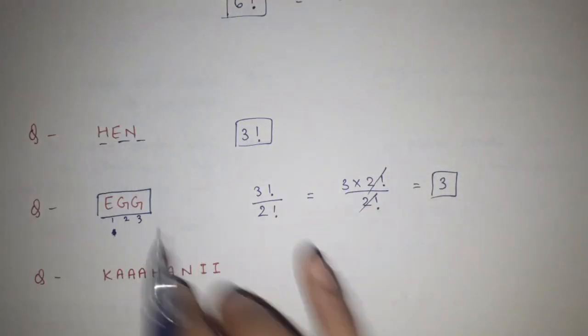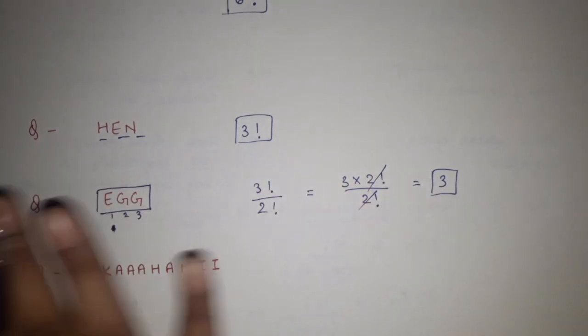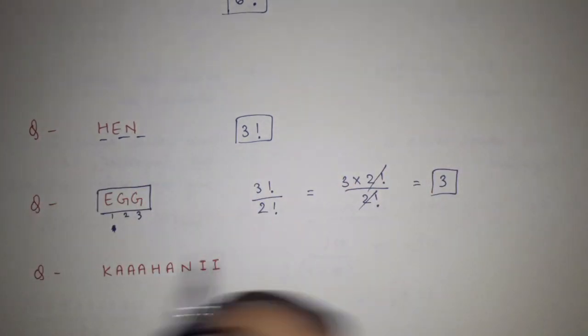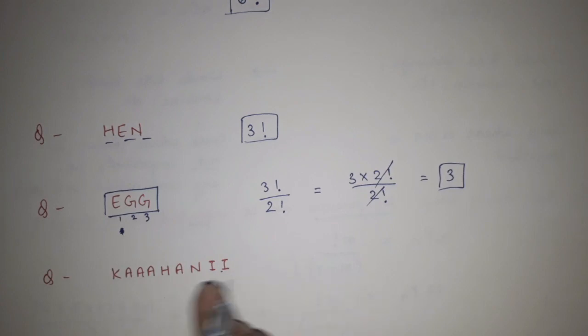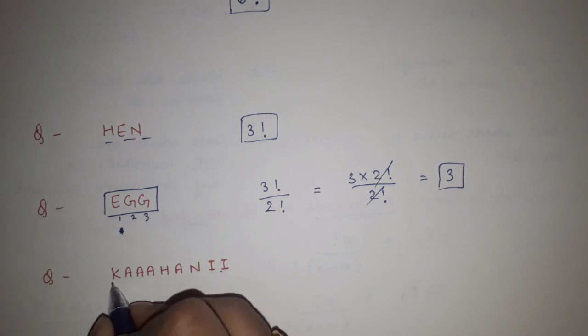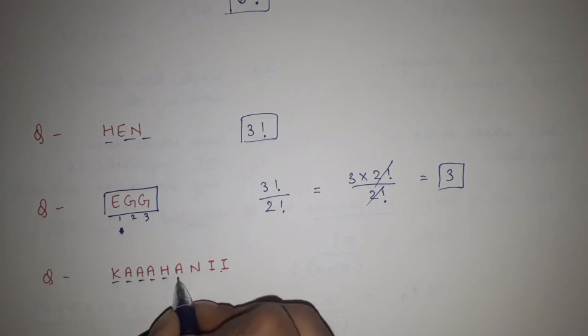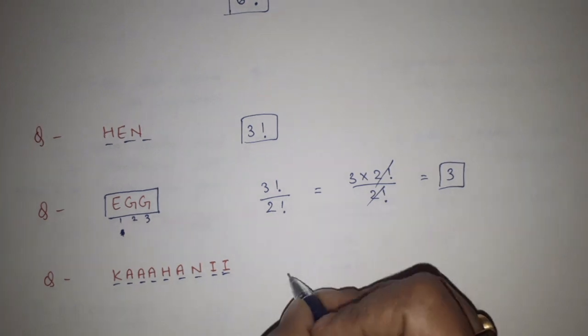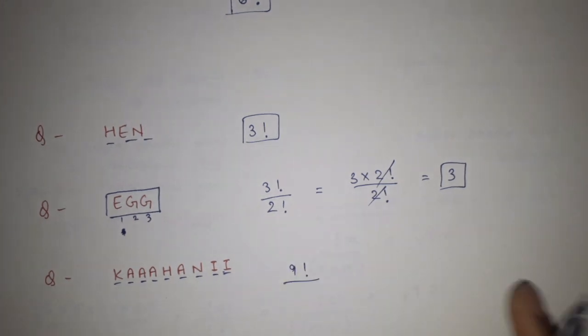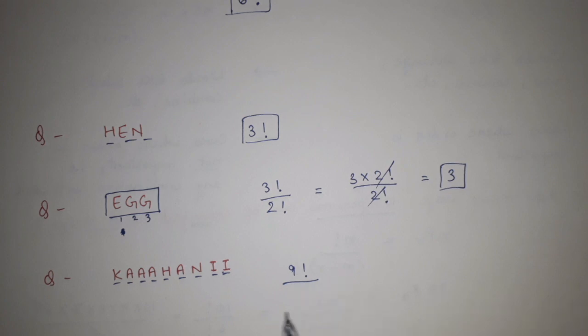With the help of these 4 different types of examples, I hope this type of question will be completely clear to you. Now see, this is the question: how many ways can the letters of the word KAHANIYAN be arranged? How many characters are there? 1, 2, 3, 4, 5, 6, 7, 8, 9. So 9 factorial, because in the numerator we write the total characters. Now how many repetitions are there?